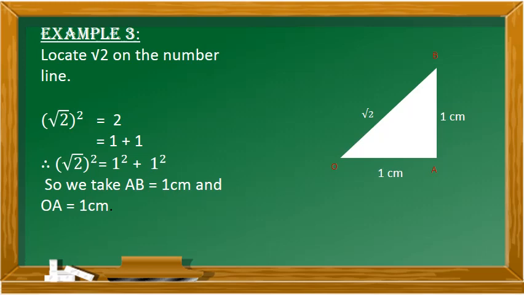Observe the left hand side. Hypotenuse square, that is root 2 whole square, is equal to 2. How did you get that 2? Square root of 2 into square root of 2 is equal to 2. This is the sum of two square numbers. So what are those numbers? The numbers are 1 plus 1. Here 1 is a square number and also 1 is a square number. Therefore square root of 2 whole square is equal to 1 square plus 1 square. So we have to take AB as 1 centimeter and OA as 1 centimeter.